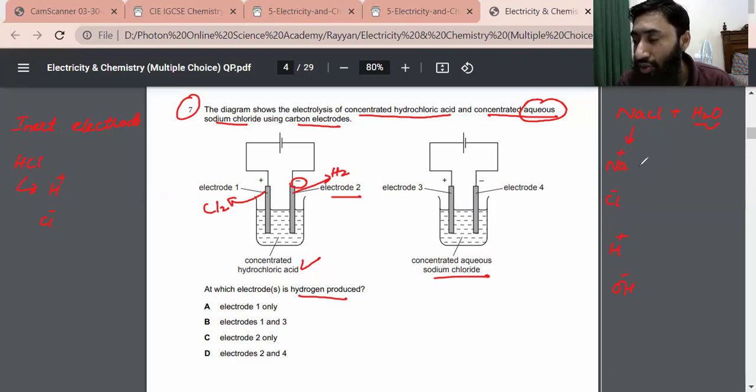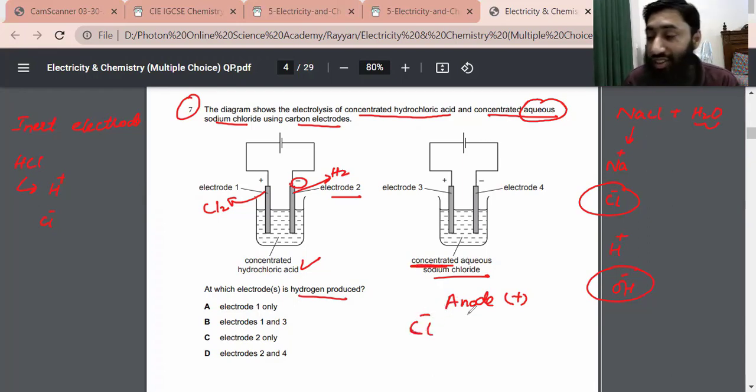Sodium ions also wish to reach the anode. Anode carries positive charge. So chloride ions also want to reach the anode. Hydroxide ions also want to reach the anode. Remember, if this is concentrated aqueous sodium chloride, then chloride ion is the luckiest ion which reaches the anode earlier, and chloride ion oxidation takes place, and chloride ions are converted into chlorine gas, giving off electrons.